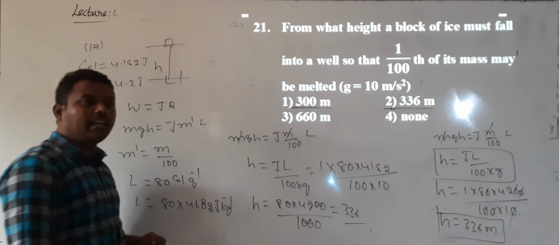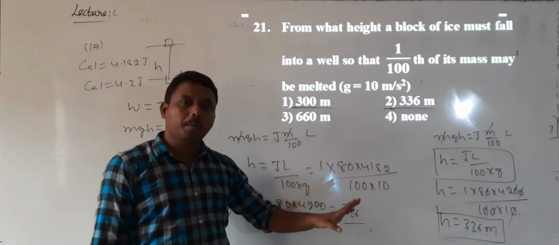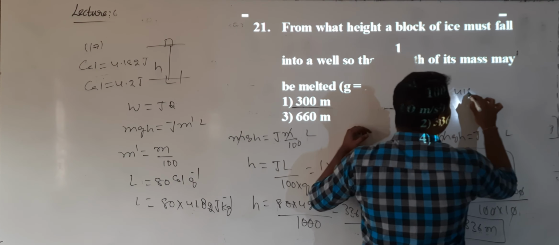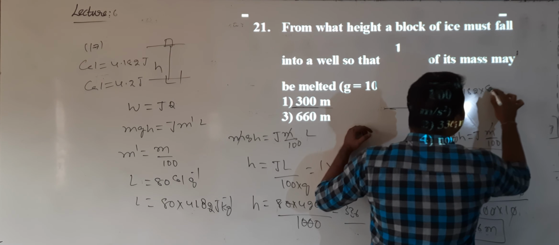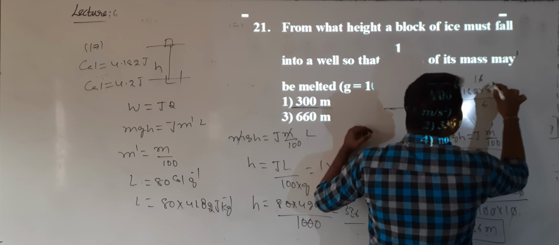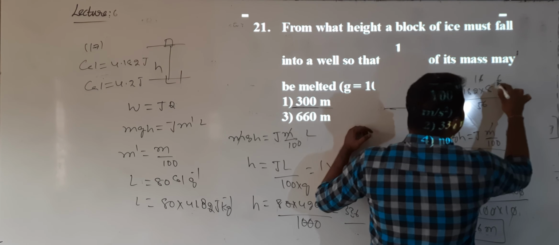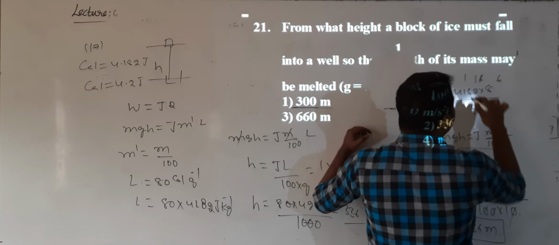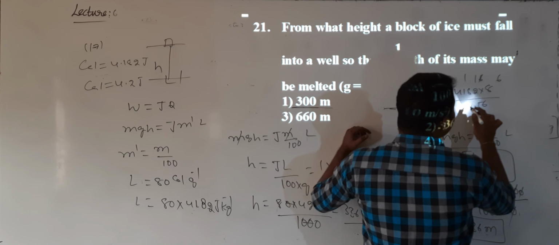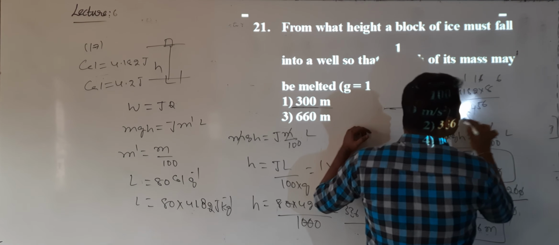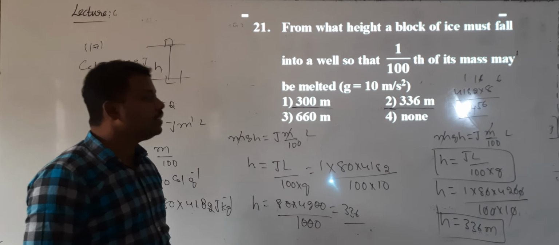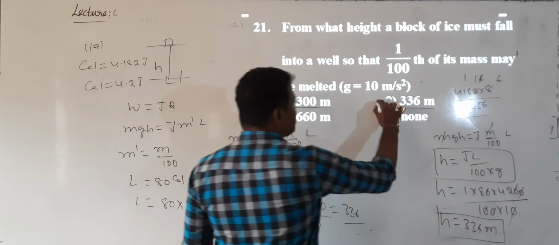But once you check with the calculator, if I take 4182 into 80, can I multiply here? So what will I get? 4182 into 8: 8 2s are 16, 6 and carry 1; 8 8s are 64, 65, that is 5, carry 6; 8 1s are 8, 14, so 4, carry 1; and 8 4s are 32, so 32 and 1, that is 33. Here we will not get 300. If I take 4182 also, we will not get the answer 300. So no doubt, the second option only is correct.